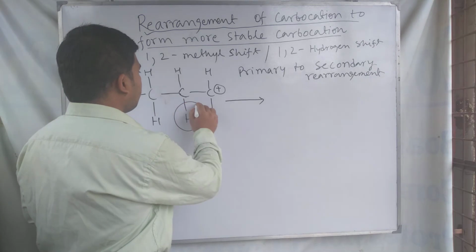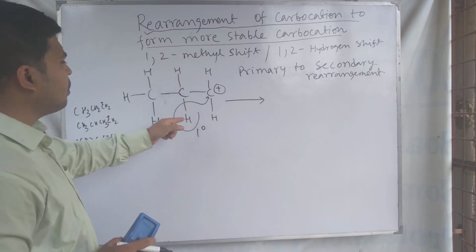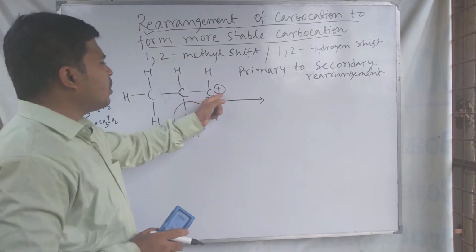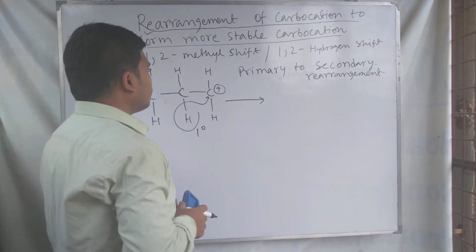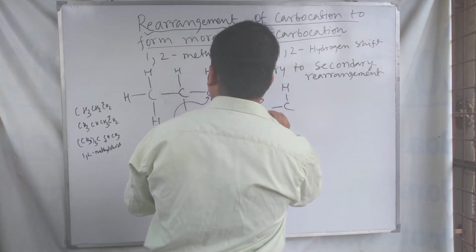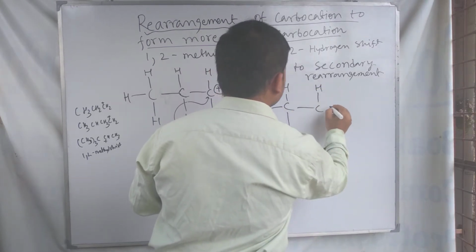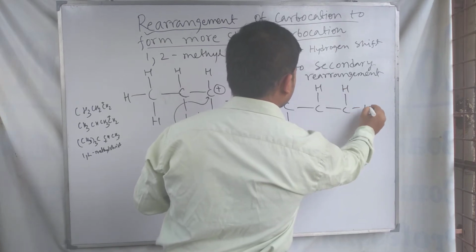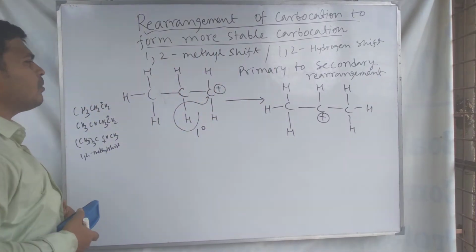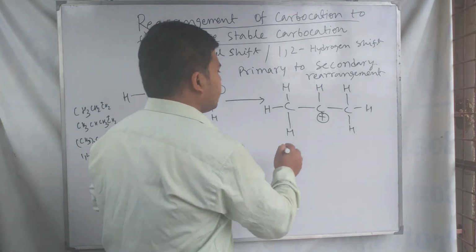Now in the carbon hydrogen bond, this hydrogen is shifted with its bond pair to the nearest positive charge carbon, and as a result a new molecular arrangement is formed, and the new molecular arrangement is this one. So in this case the carbocation changes itself from 1 degree carbocation to 2 degree carbocation.